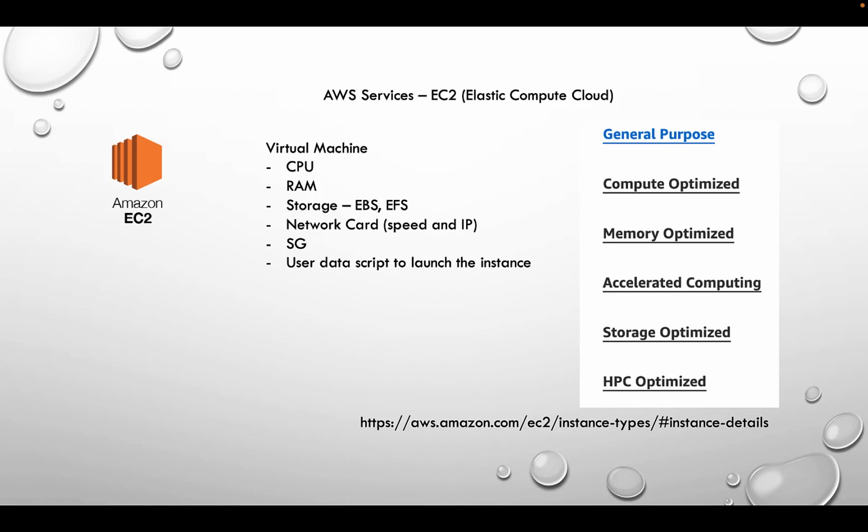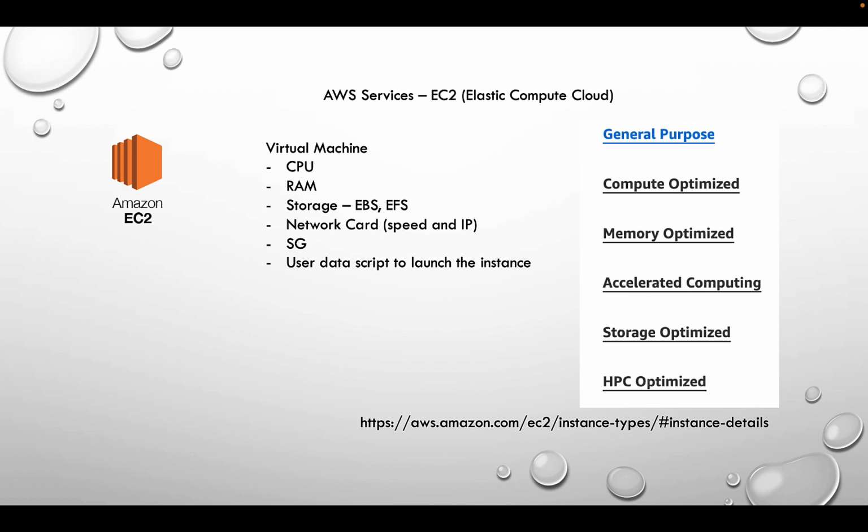Okay, so the next service I'm going to talk about is EC2, which is Elastic Compute Cloud. EC2 is one of the very popular and one of the first few services that AWS came up with, and it revolutionized the IT industry because it's basically giving you a virtual machine in the cloud, and it's on demand. You can go to the console or use the CLI, create an EC2 instance, log into it, do some work, and then stop it. They introduced the model of pay as much as you use, right? So if you're not using it, you don't have to keep the VM running.